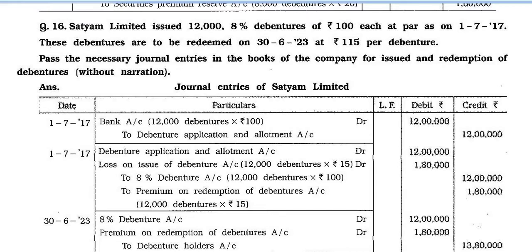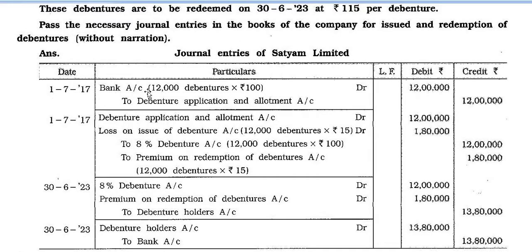Question 16. Satyam Limited issued 12,000 8% debentures of rupees 100 each at par on 1/7/17. These debentures are to be redeemed on 30/6/23 at rupees 115 per debenture. Face value of the debenture is rupees 100, and at the time of redemption it is 115, which means a premium is there. Pass the necessary journal entries in the books of the company for issue and redemption of debentures without narration. Journal entries of Satyam Limited.